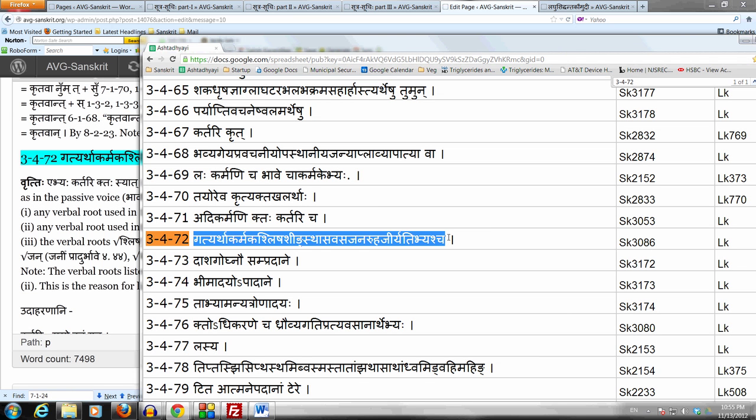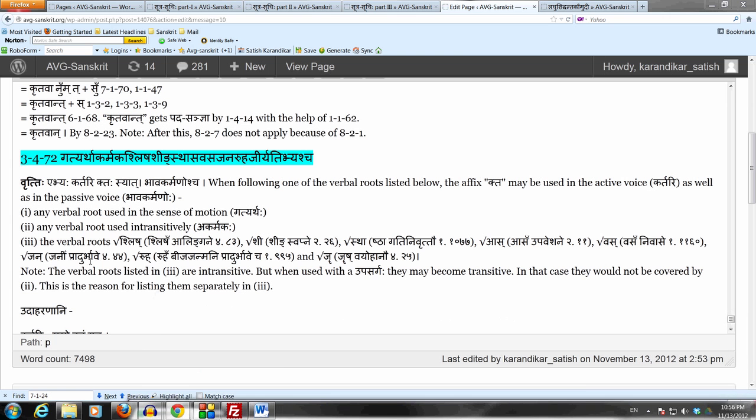3472 says: Gatyartha karmaka shlisha shing sthasa vasa jana ruha jiryatibhyascha. And the vritti of this sutram says: Ebhyaha kartari ktah syat bhavakarmanoscha. So that is the vritti.